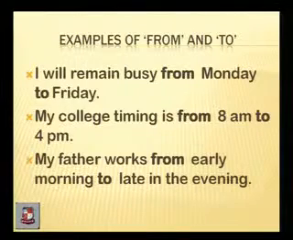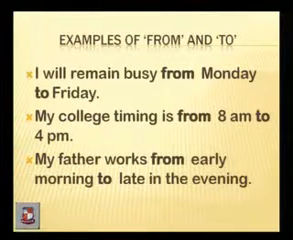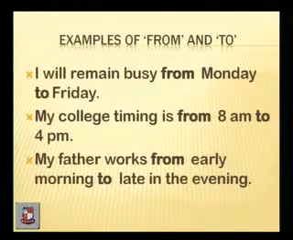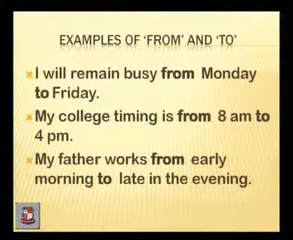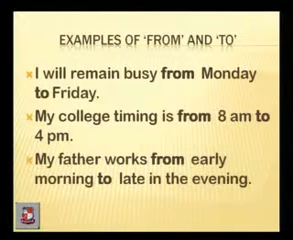Second example: my college timing is from 8 a.m. to 4 p.m. So 8 a.m. in the morning is the point when the action starts, and at 4 p.m. the action ends. So 8 a.m. is the starting point and 4 p.m. is the end point. Third sentence: my father works from early morning to late in the evening. So early morning is the beginning point of the time and late in the evening is the end point. So from indicates the beginning point of the time and to indicates the end point of the time. According to the examples, things must be clear.